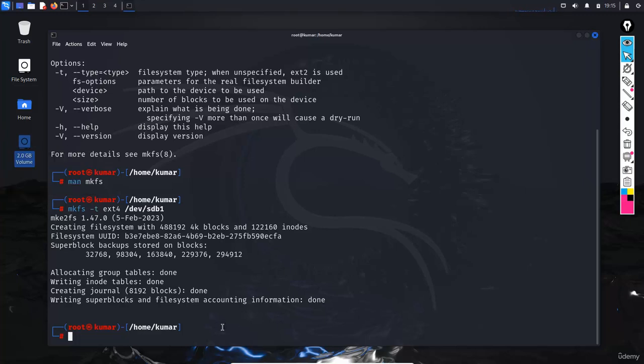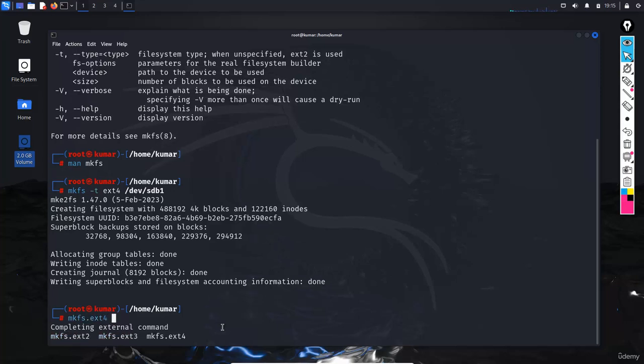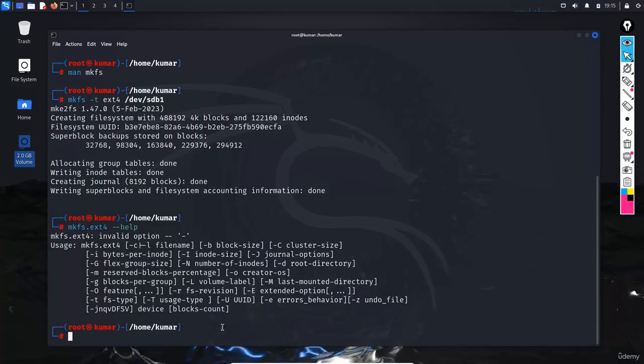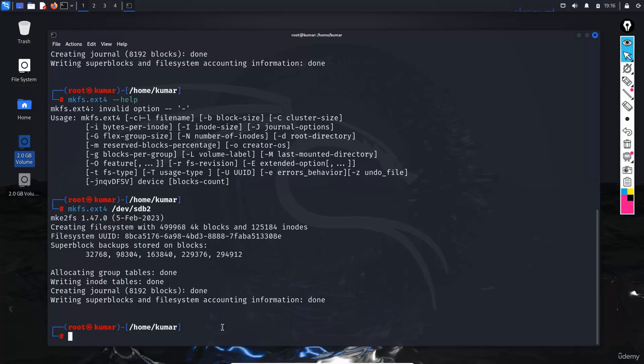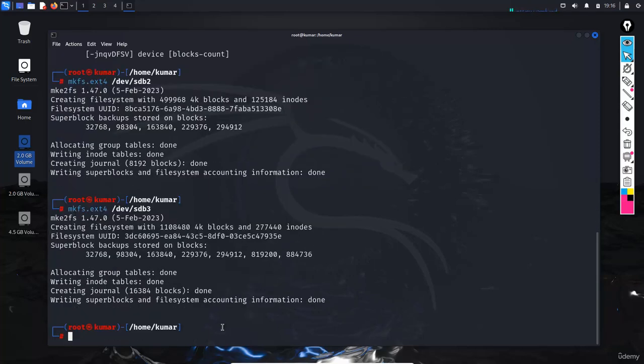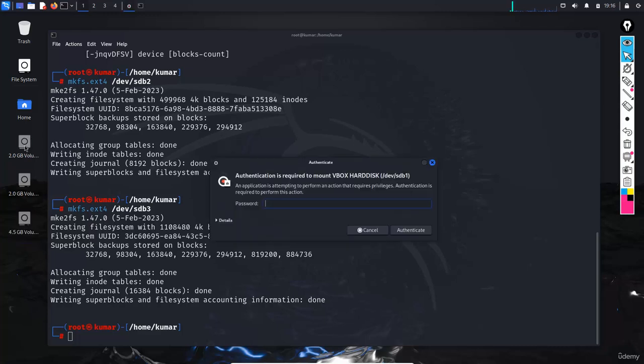Another is mkfs.ext4, and use the --help command, which will display the available options. There are lots of options, but I need to provide the partition I want to create, sdv2. Okay, the file system on sdv2 has been created. Now you can use the same command for sdv3. Now I have created sdv1, sdv2 and sdv3. These are auto mounted, meaning they have been mounted automatically.